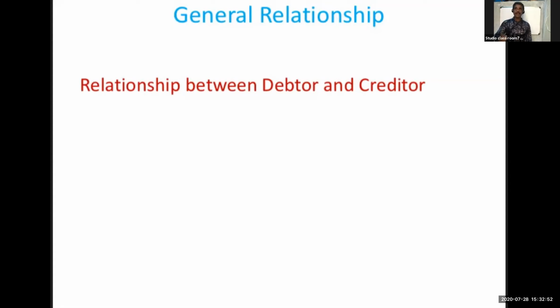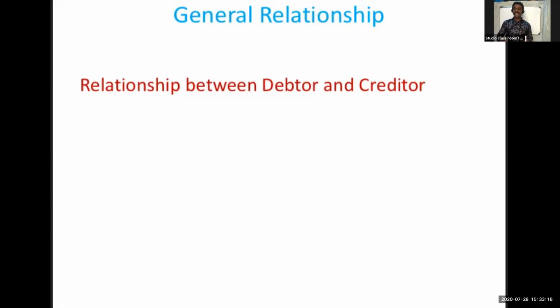But his only obligation is to return the money to the customer on demand or in other ways. That is the relationship between debtor and creditor. Whenever the customer opens an account and deposits money, the banker becomes the debtor and the customer becomes the creditor.